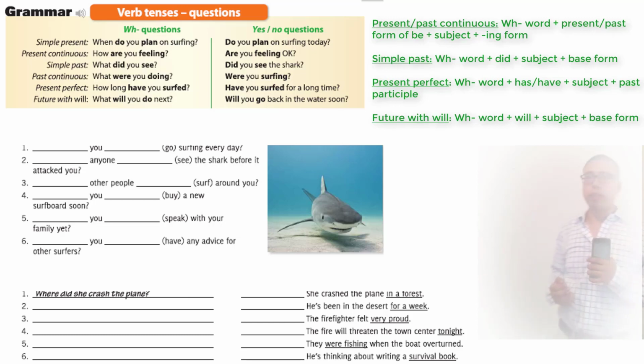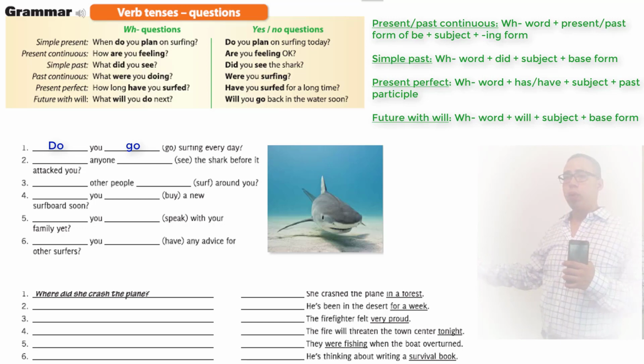Okay, now we're going to start with the activities. Look at the yes/no questions the reporter asked Wade. Okay, so these are questions that a reporter asked Wade. Number 1, do you go surfing every day? We use the word go and we keep it in its regular form. And we add do to state that it's in simple present.